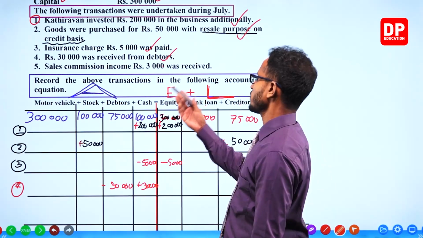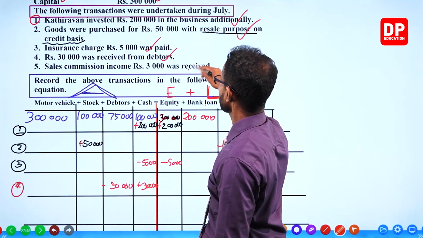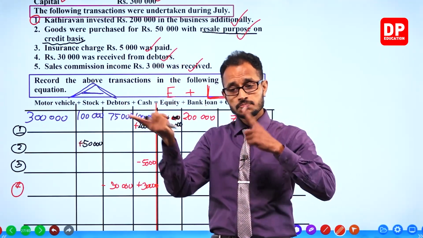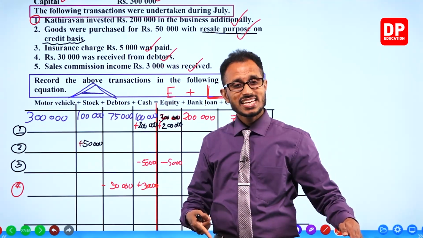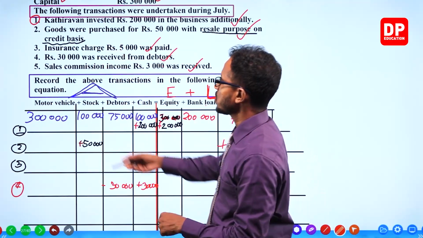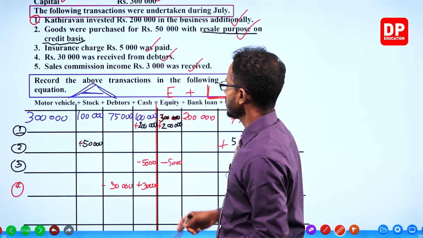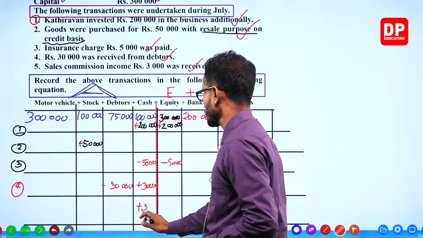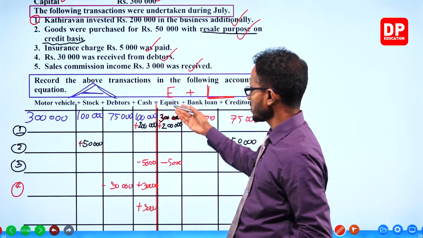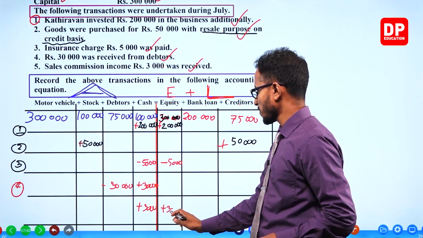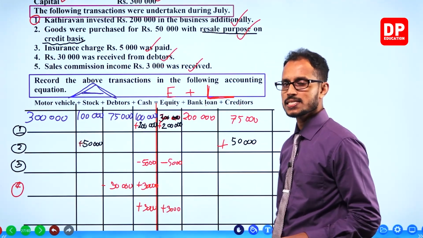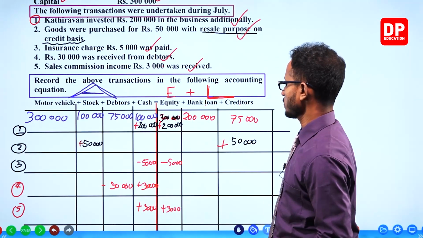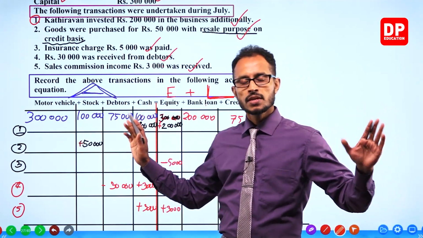That's it. Oh, there's another one. Sales commission income 3,000 was received. Expenses decrease capital, but incomes increase capital. So sales commission income received: cash increases because cash received 3,000, and equity also increases because incomes increase capital. That is the fifth transaction. 3,000. Done. That's how you do it.